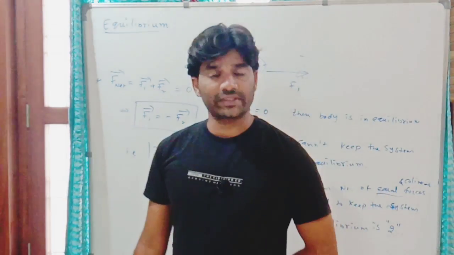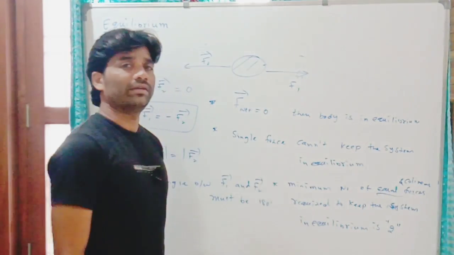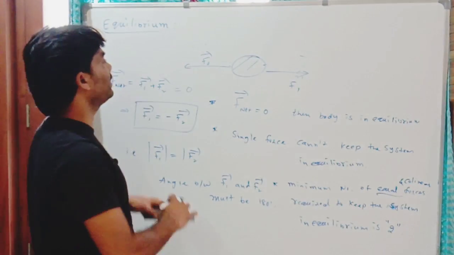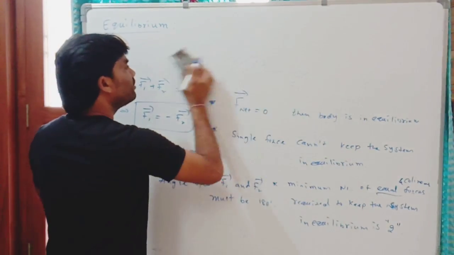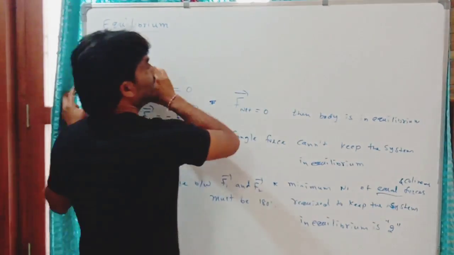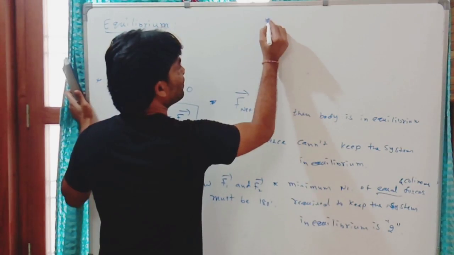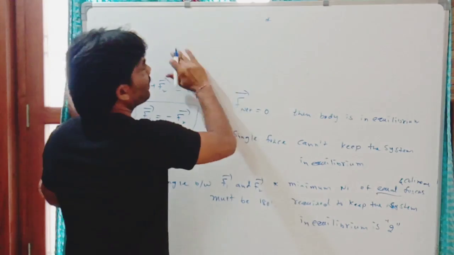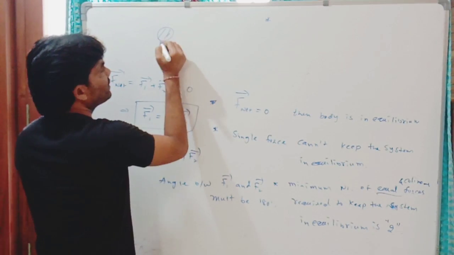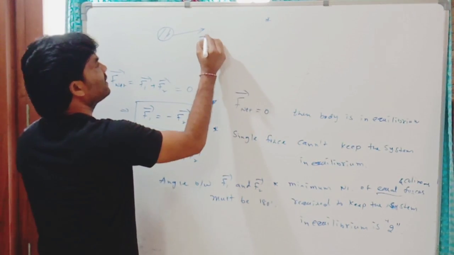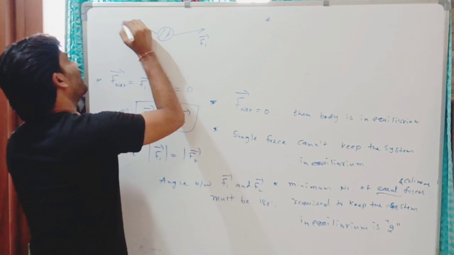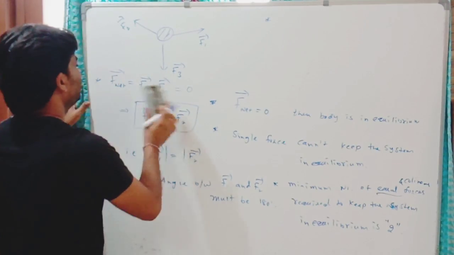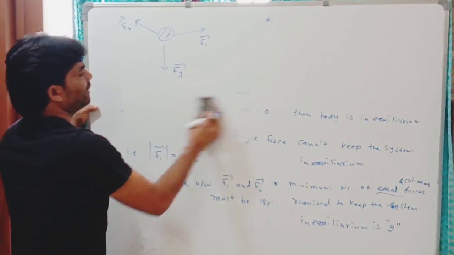If the forces are unequal, the minimum number of unequal forces required to keep the particle in equilibrium is 3, and they must be coplanar. If 3 forces are acting simultaneously on a particle to keep the particle or system in equilibrium like this, this is F1, F2, F3, applied in 3 different directions, they must be in the same plane.